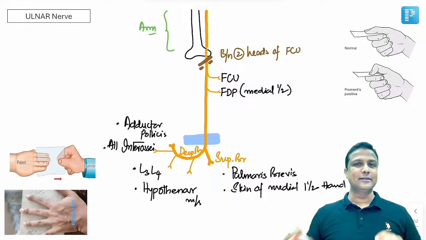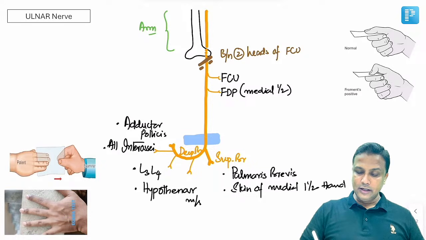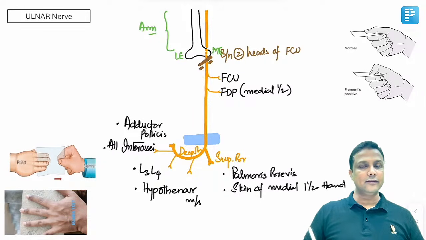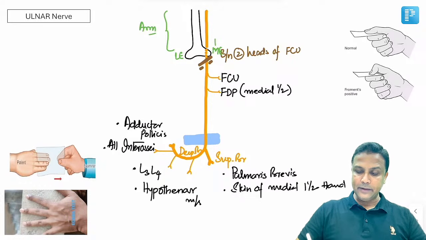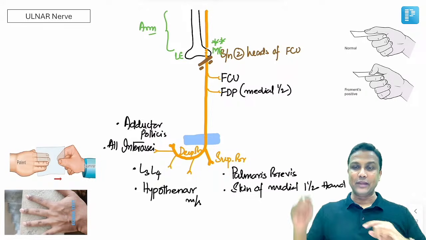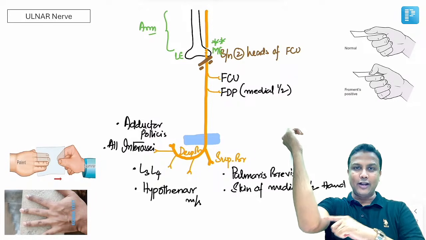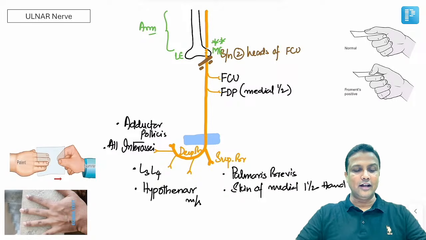Ulnar nerve is not supplying to any muscle in the arm. Now, the most important point you have to remember: this is the lateral epicondyle here, and this one is the medial epicondyle. Ulnar nerve is going to pass behind the medial epicondyle. And this is like a repeat question in your FMGE exam, और ये image based question दिया गया है. Arrow mark near the medial epicondyle, and what is the nerve going to pass behind that one? That is ulnar nerve. Ulnar nerve passes behind the medial epicondyle.